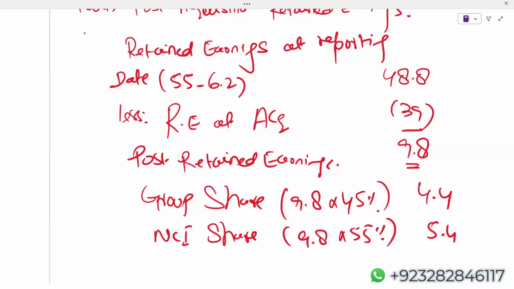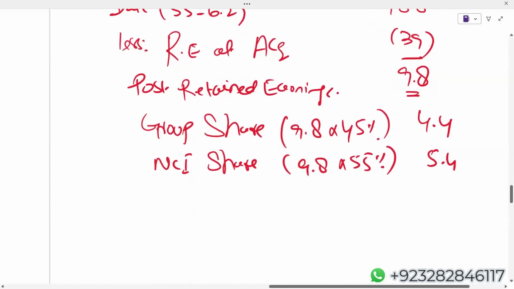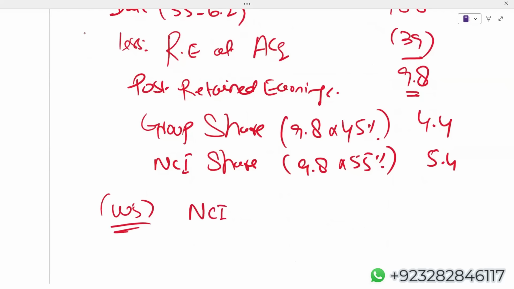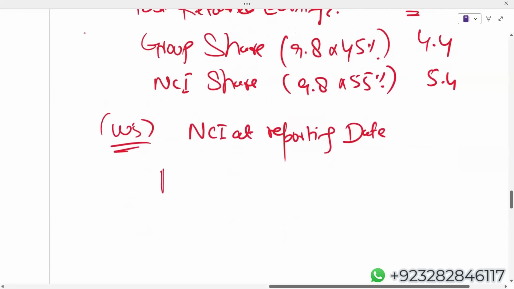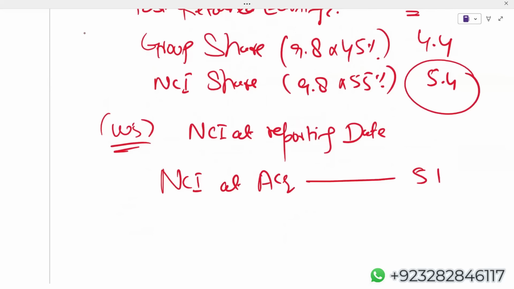Now we also have to calculate the value of NCI because we have to eliminate that as well. So working number 5, NCI at reporting date. First of all, NCI at acquisition, they have given us 51 if I'm not wrong. Then simply we'll add 5.4.